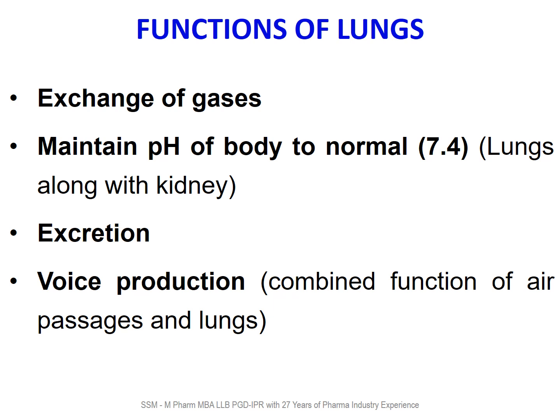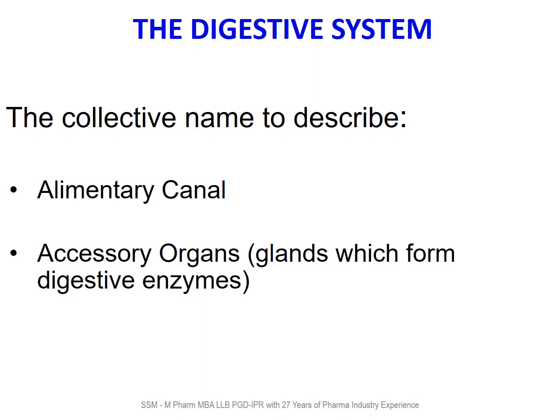The next function of the lung is excretion of carbon dioxide and gases. The next function is voice production, which is a combined function of air passages and lungs. The digestive system is the collective name to describe the alimentary canal and accessory organs, which are glands that form digestive enzymes, which help in digestion.